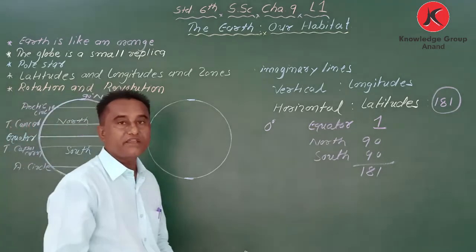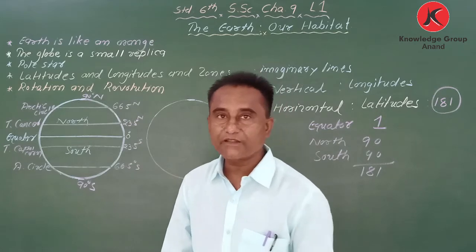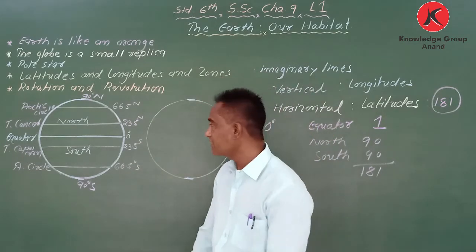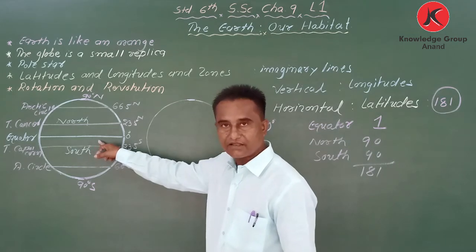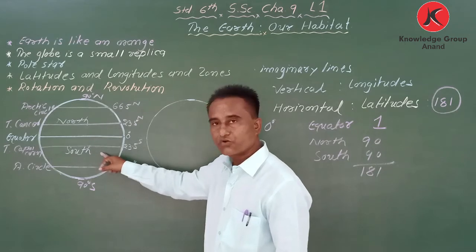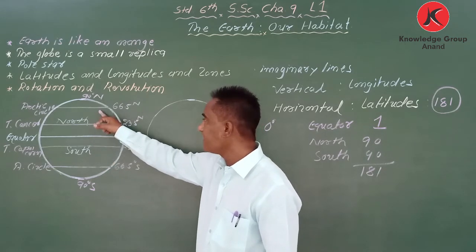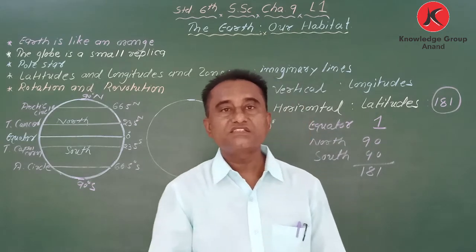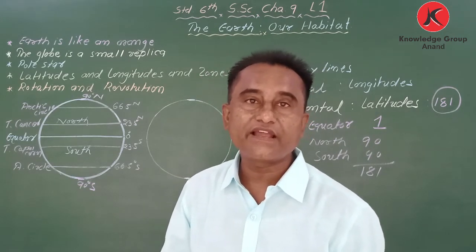So how many important latitudes are there? There are 5 important latitudes. Which are they? 0 degree, the equator, Tropic of Cancer, Tropic of Capricorn, Arctic Circle, Antarctic Circle. Got it? So these are called important latitudes.